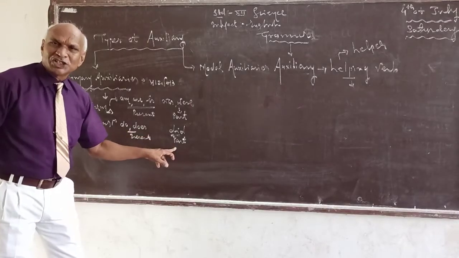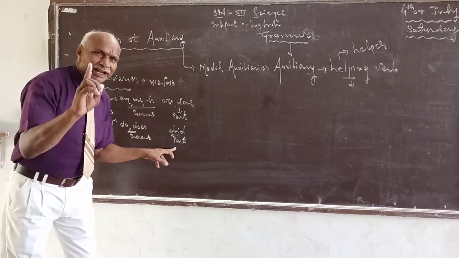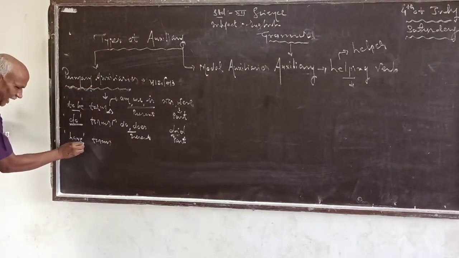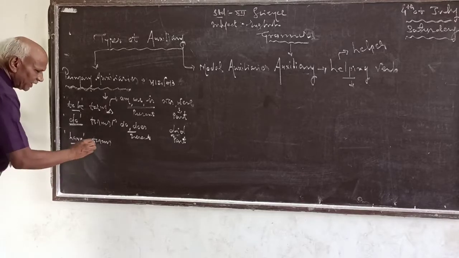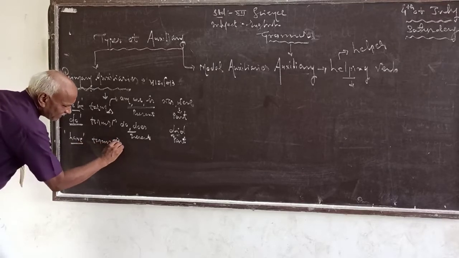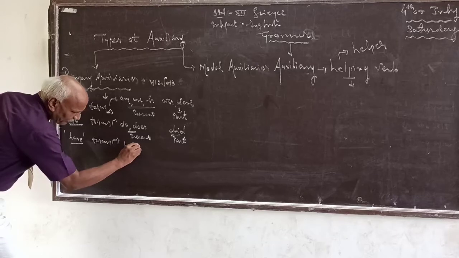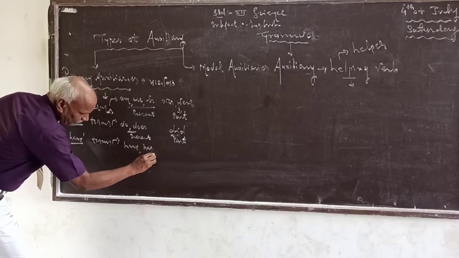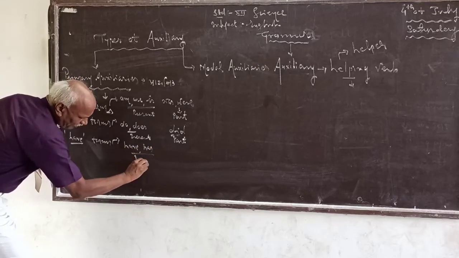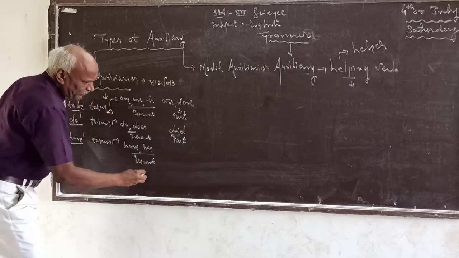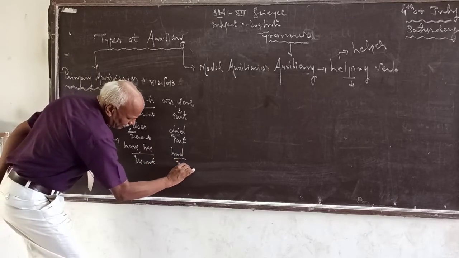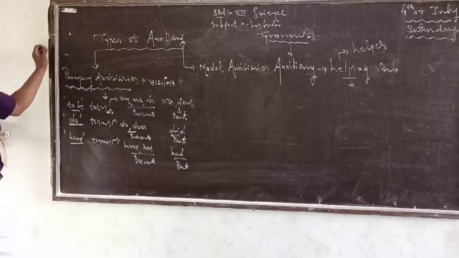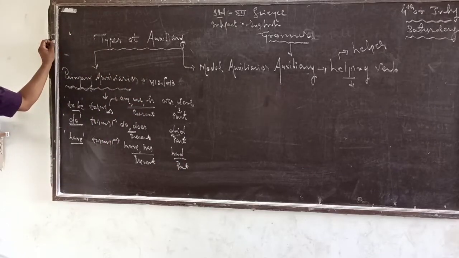Did, past form. Right? Clear? And last, have forms. That means have, has, present form. Had, past form. Clear? Once again.